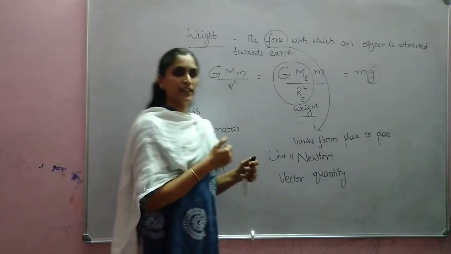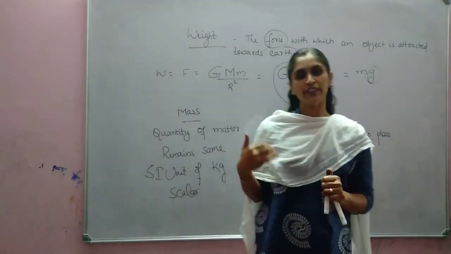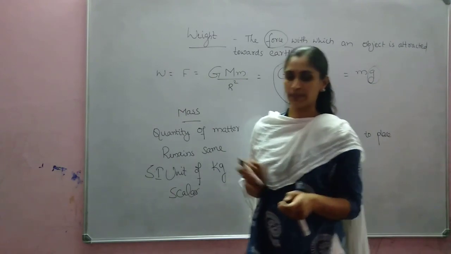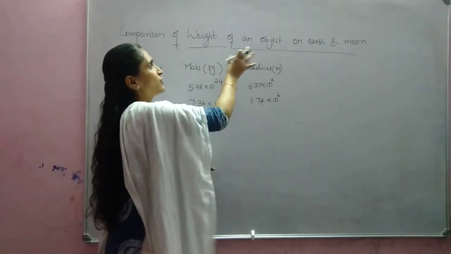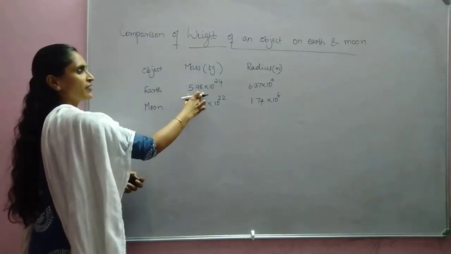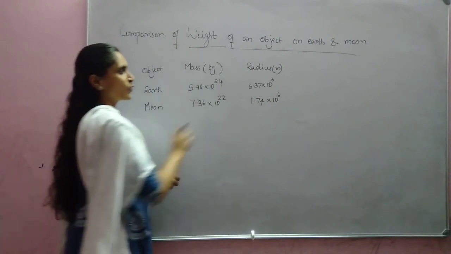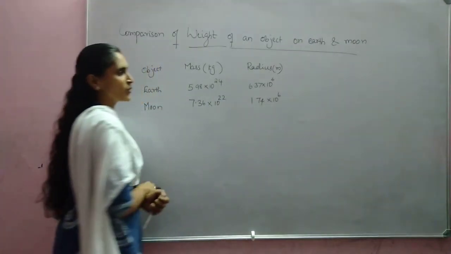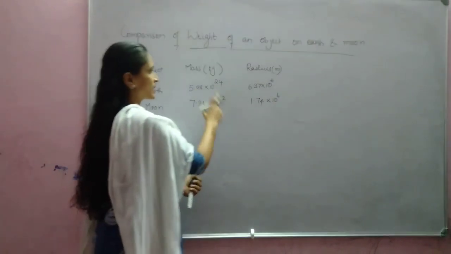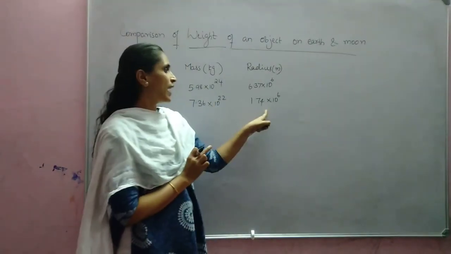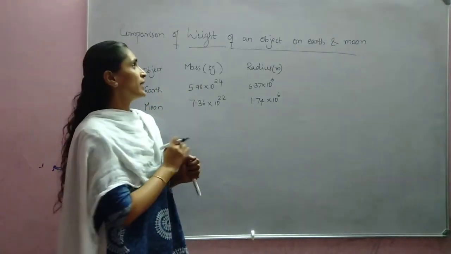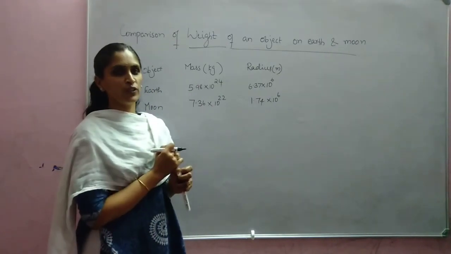Now we can find the weight of an object on earth, as already discussed, and we can find the weight of the object on moon. We can compare both. Okay. So for the comparison of weight of an object on earth and moon, data are given. For the earth, mass is given as 5.98 into 10 raised to 24 kilogram, and radius of the earth is given as 6.37 into 10 raised to 6 meters. Similarly for moon, it is given 7.36 into 10 raised to 22 kilogram, and its radius is given as 1.74 into 10 raised to 6 meters. We have to compare the weight of the object on moon and weight of the object on earth.